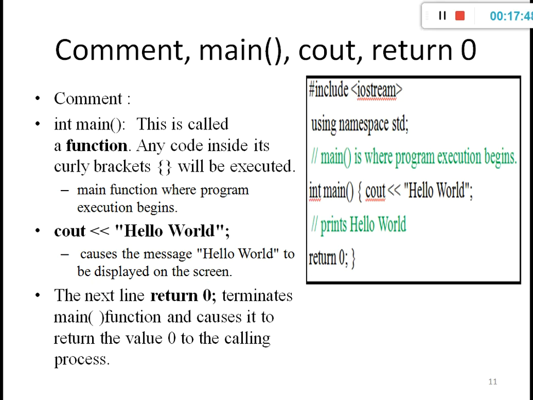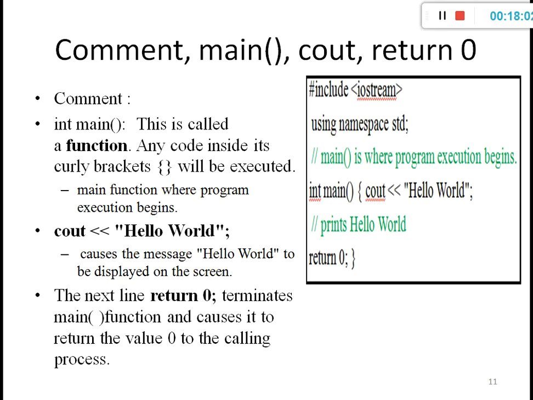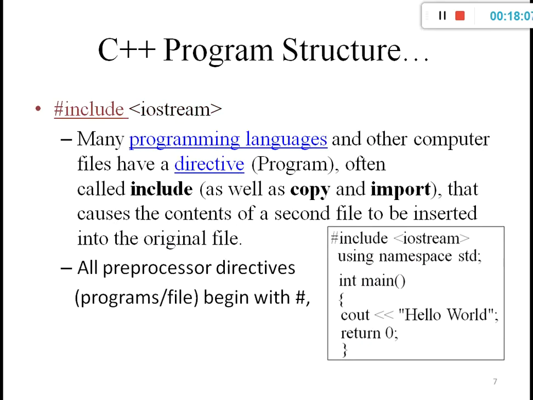This is the basic explanation about the C++ program. Now these are some references, the websites from which I referred this content. This is simply the explanation about the basic structure of the C++ program: what exactly hash include and iostream are, the use of using namespace, the use of int main, cout and return 0. This program gives the output hello world.